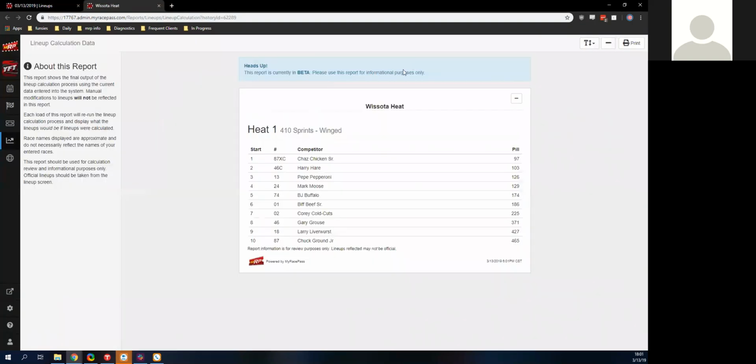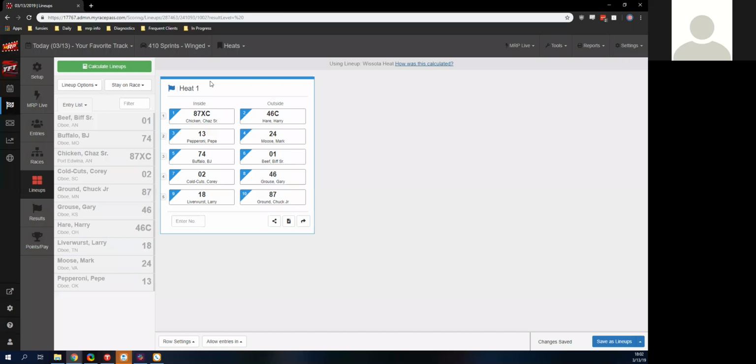And then we want to know how is it calculated. We can click on it, and it's going to give us how this is calculated. It's going to show us here what everybody drew and why it put people into that order. If I need to move people around, I can. I can just click and drag them where they need to go. I can also move them from one heat race to another. So I can move him all the way back.